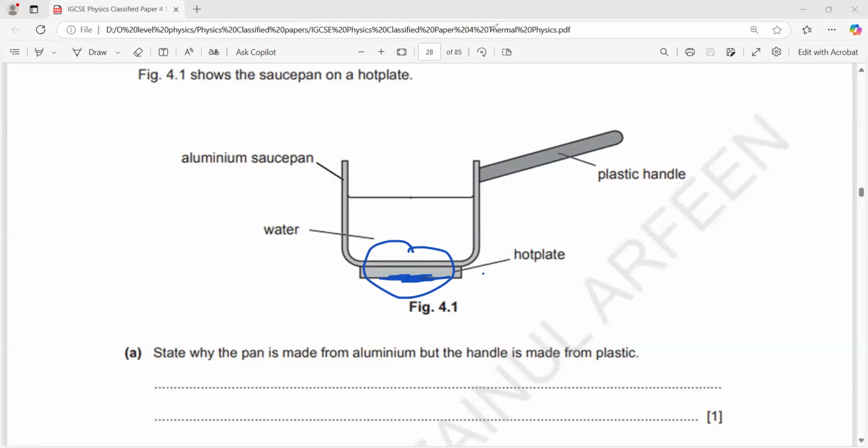So here, what will happen? This is a hot plate. Molecules in the hot plate will vibrate and collide with the molecules of the aluminium. That is conduction. And aluminium also transfers energy by conduction. But energy transfer within the water is by convection, because the more energetic molecules rise, and the less energetic molecules move down.